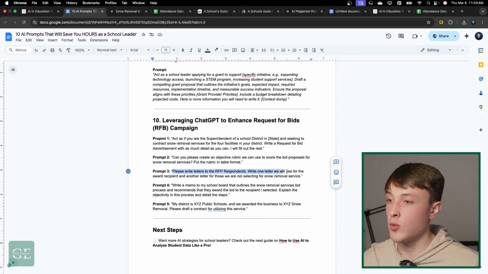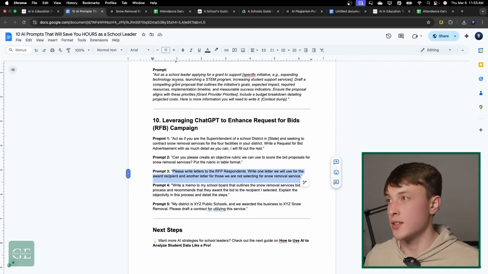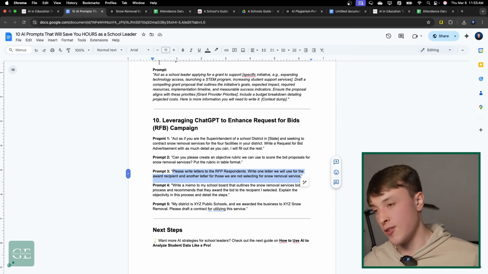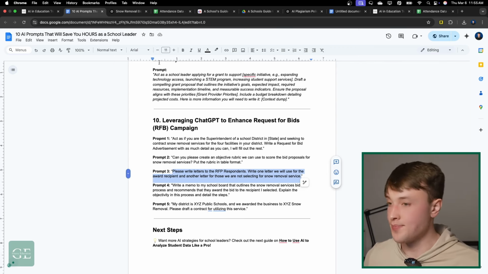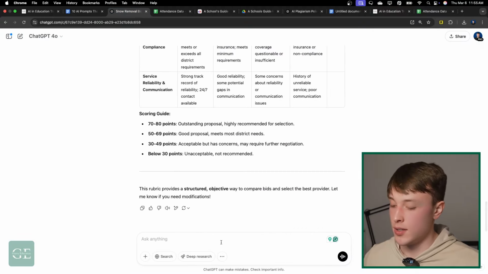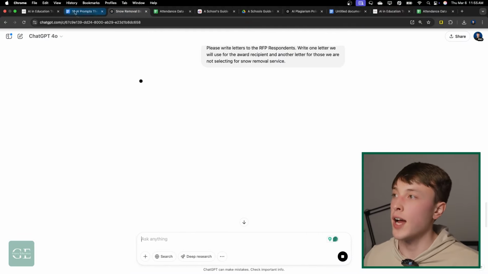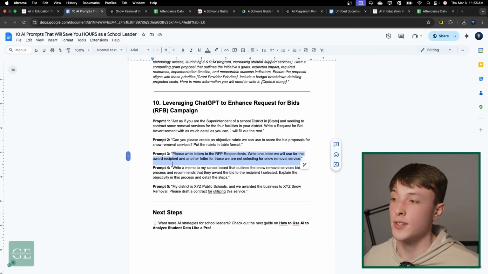Write 1 letter we will use for the award recipient and another letter for those who are not selected for the services. So the next step is, okay, now I have to let everybody know, hey, you didn't get it, and let the winner know, hey, you did get it. And I need to craft those letters. Well, of course, ChatGPT can craft them both simultaneously so we can move this project forward faster.